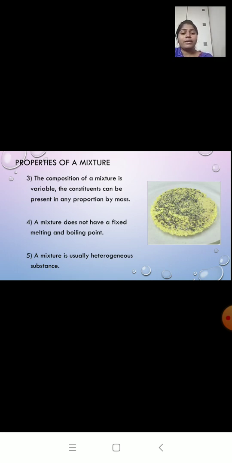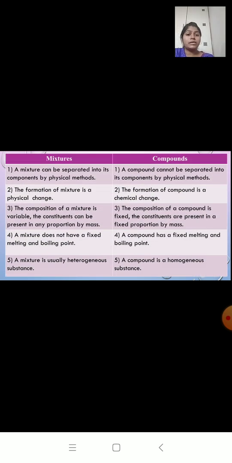I will compare the properties of both mixture and compound. In a mixture, the first comparison is we can separate the components by physical method, and in a compound we cannot separate the components by physical method. Second comparison, formation of mixture is a physical change, and in compound it is a chemical change.